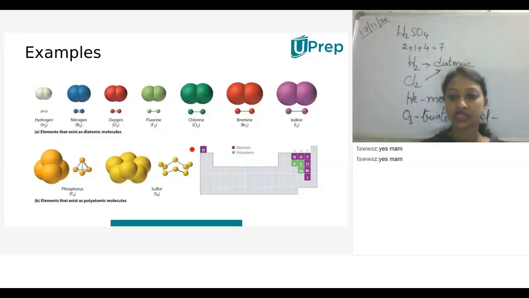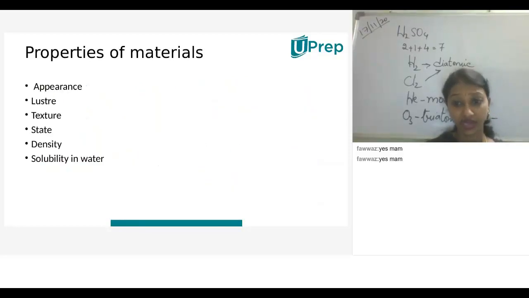So this also we have discussed, and this is the skeletal structure of the periodic table. The periodic table consists of 118 elements.